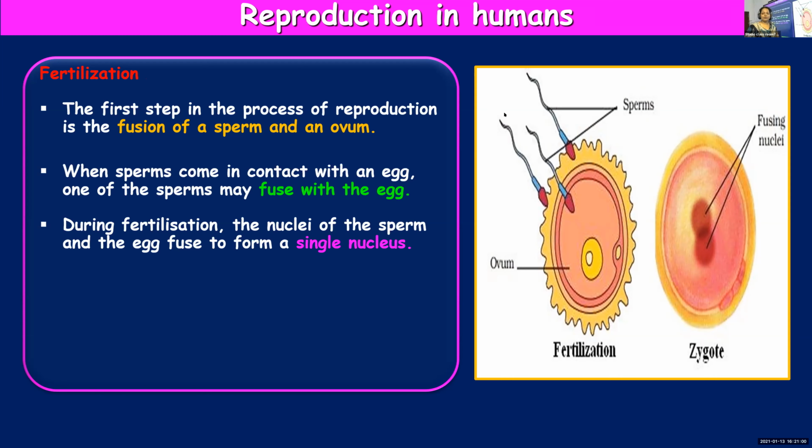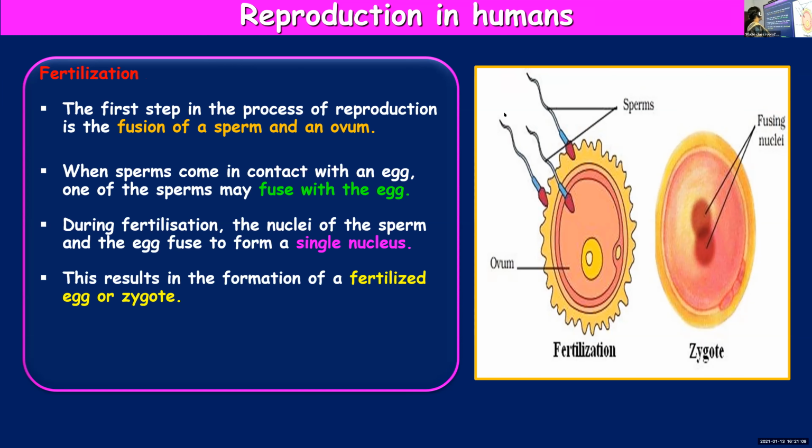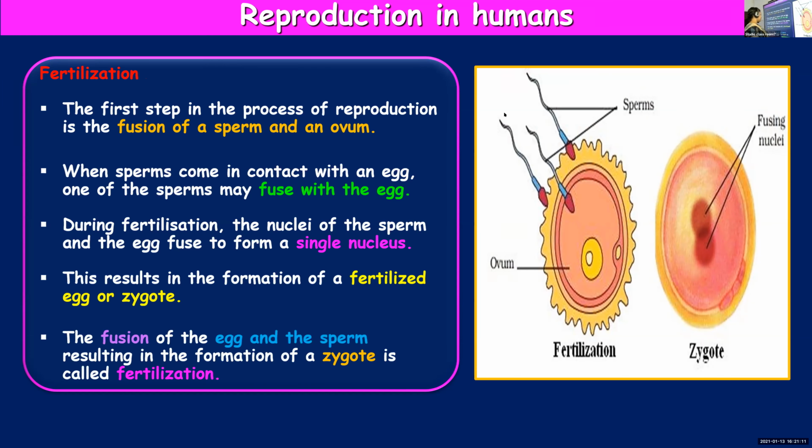And what is the structure formed, children, when a sperm fuses with the egg? Zygote. You call it a zygote or fertilized egg. When a sperm fuses with the egg, a zygote is formed. You can even call the zygote a fertilized egg.